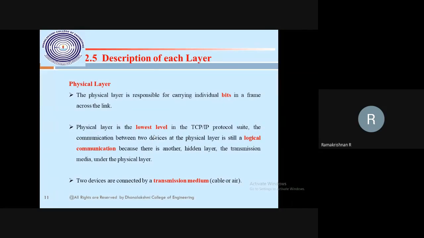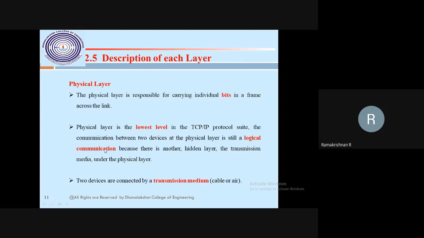The physical layer is the lowest layer, the bottom layer in the TCP/IP protocol as well as in the OSI model also. So here all the message content will be bits. That's what I said. It's the physical layer, the lowest layer.